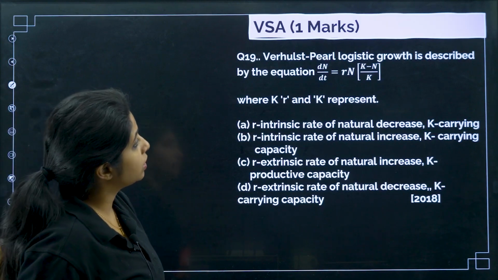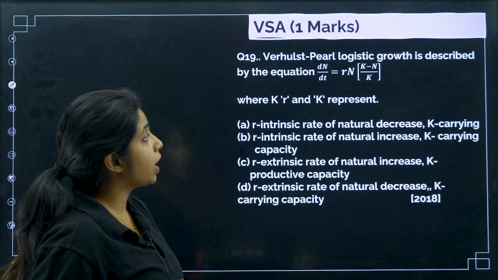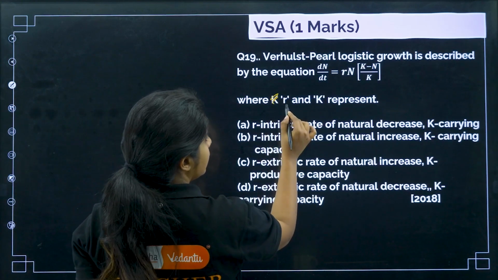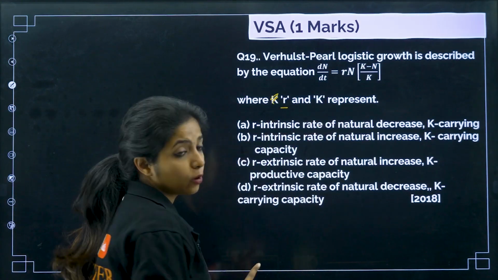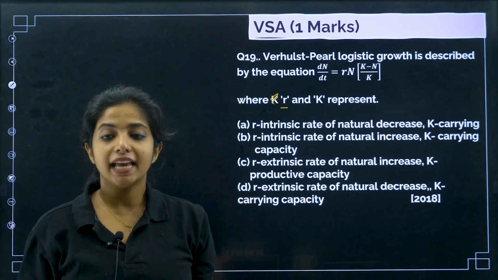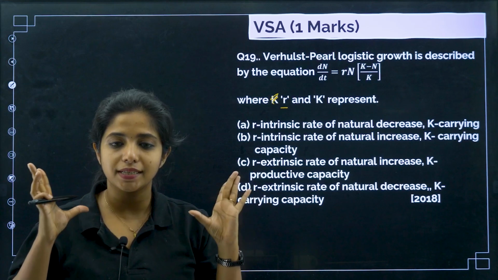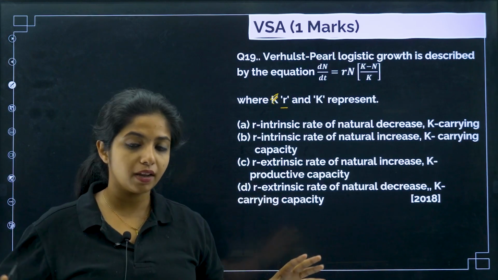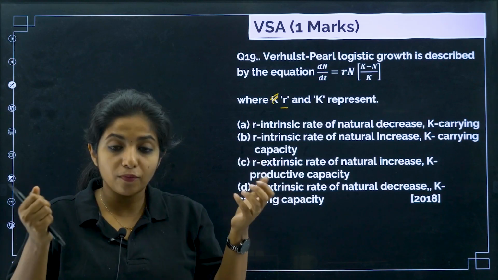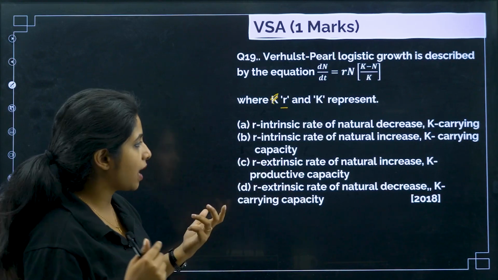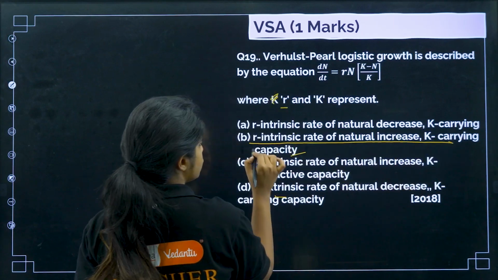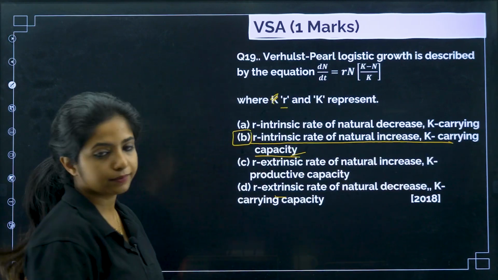World's population logistic growth is described by the equation dN/dt = rN (K - N)/K, where r and K represent what? r, I already told you, is the intrinsic rate of natural increase, and K is the carrying capacity. K is how much that particular area or population can carry. How much growth can happen with the limited resources that are there. So K will be the carrying capacity and r will be the intrinsic rate of natural increase. So this becomes your answer.